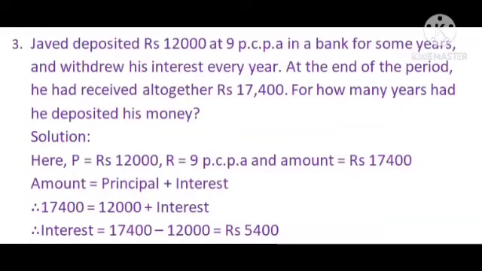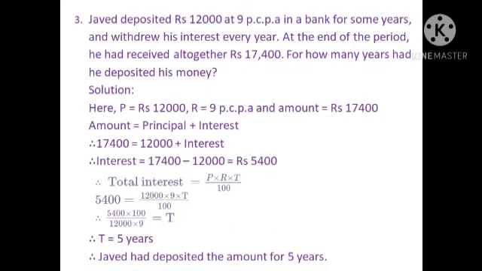In this example, first we have to find interest by using the formula of amount, that is amount is equal to principal plus interest. So we write amount is equal to principal plus interest. Therefore, amount 17,400 is equal to principal 12,000 plus interest. Therefore, interest is equal to 17,400 minus 12,000 is equal to rupees 5,400.